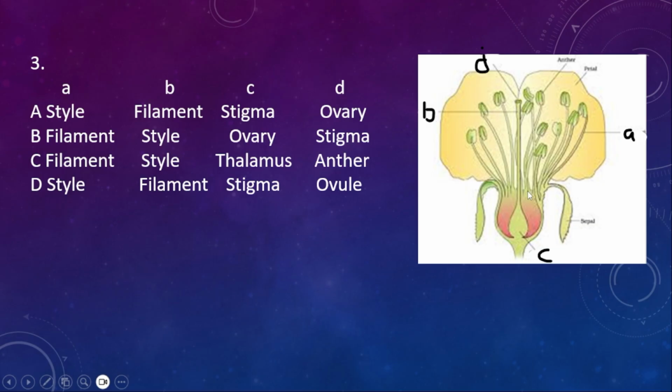This is stigma, style, and then ovary. C is ovary, and then D is stigma. So A is filament, B and C both are there, and B is style, again style for option B and option C, whereas C is ovary, and ovary for C is only one. So here the right option is option B.